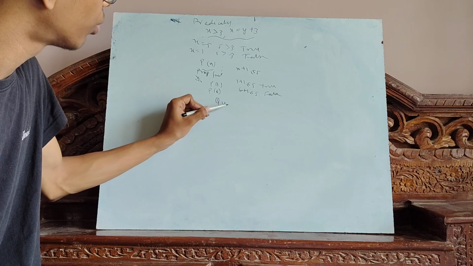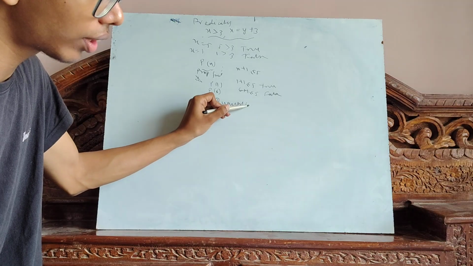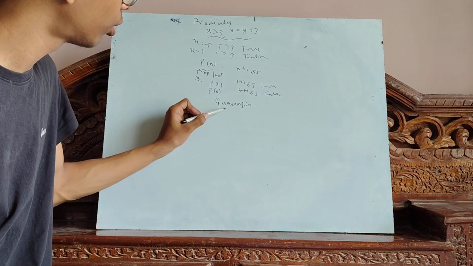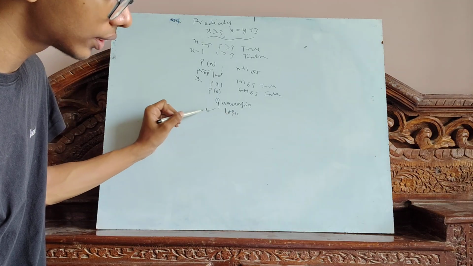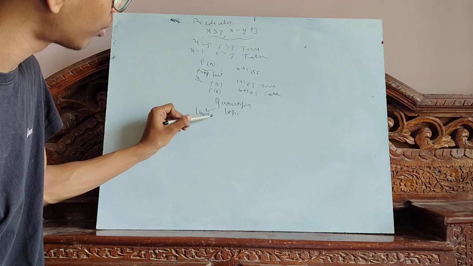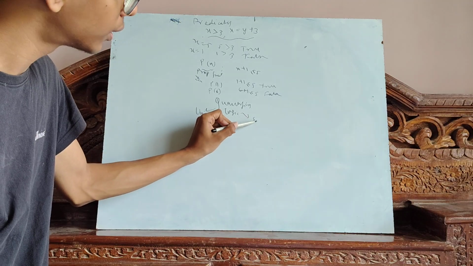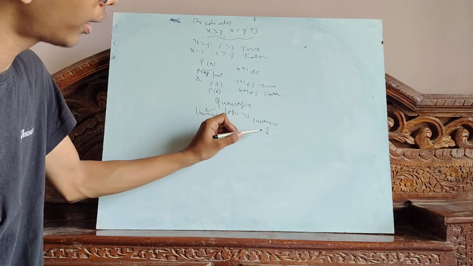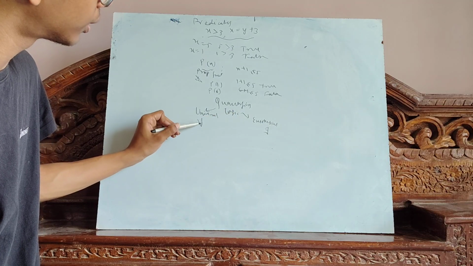Now we will discuss quantifiers. In English we use quantifiers like some, many, more, few. But for maths, for logic, we use universal quantifiers and existential quantifiers, denoted by these symbols.